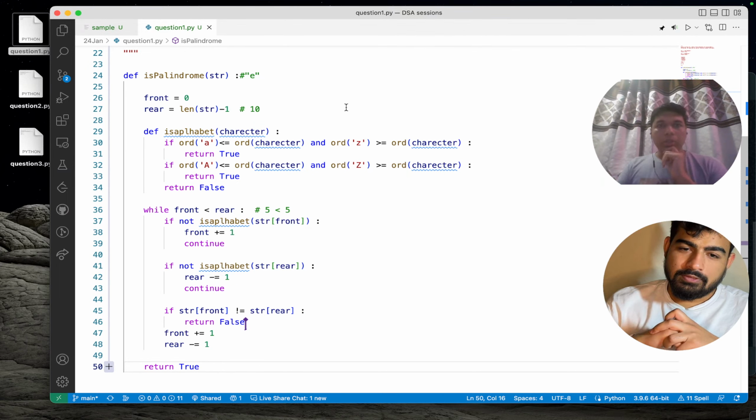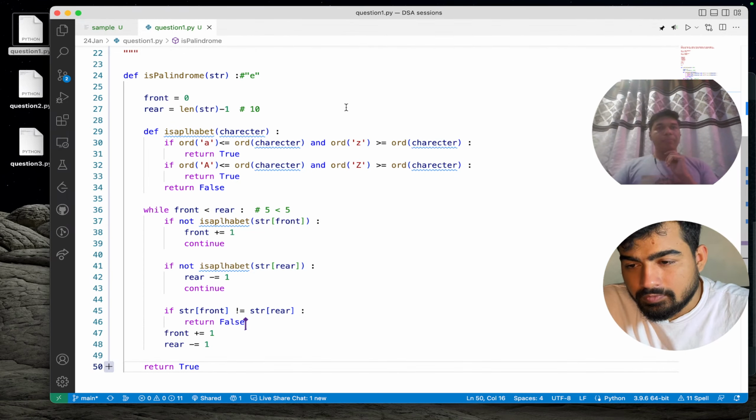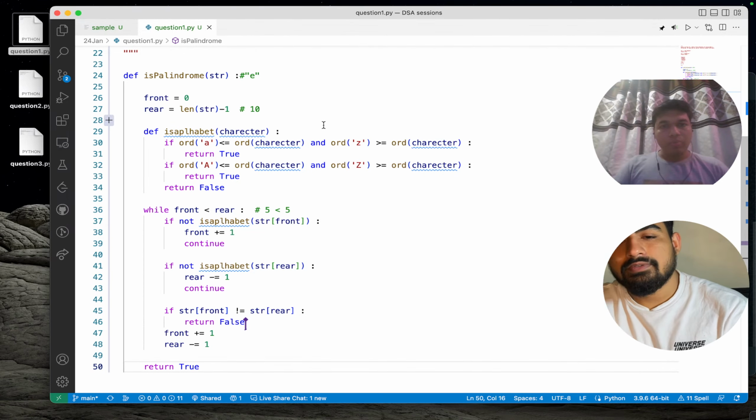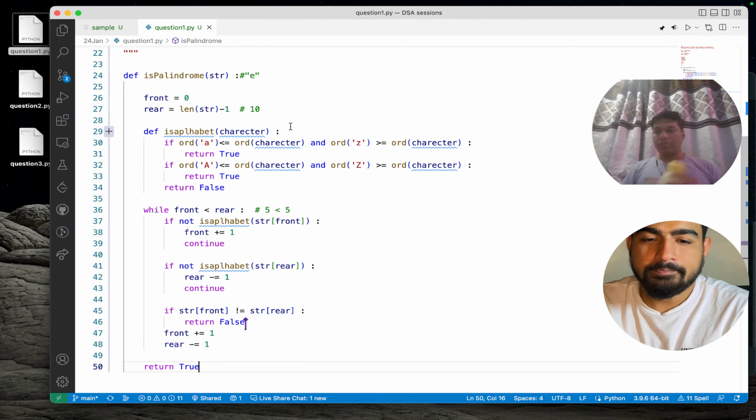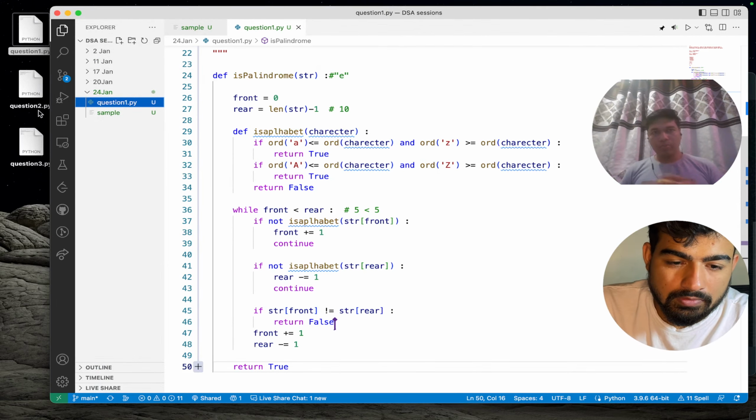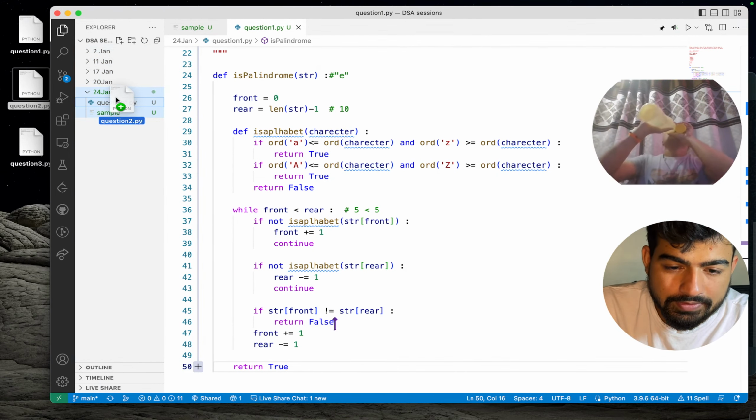Do you want to check with another example? No, no, no. This one works. Maybe now we can move on to the next one and try out that one. Yeah, sure.